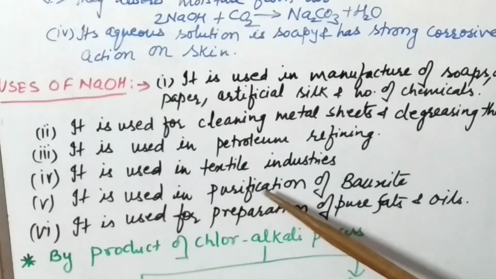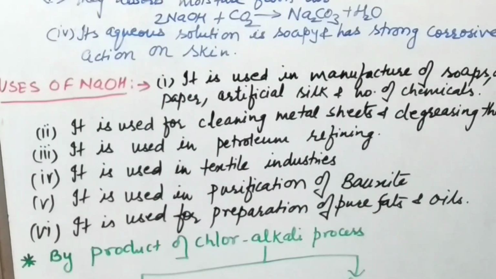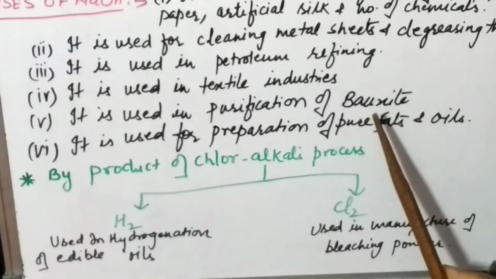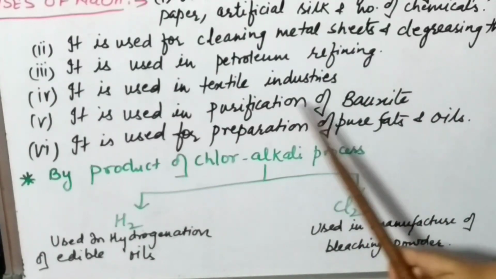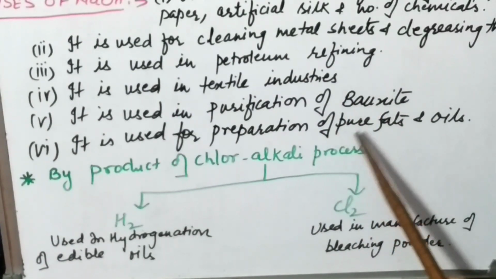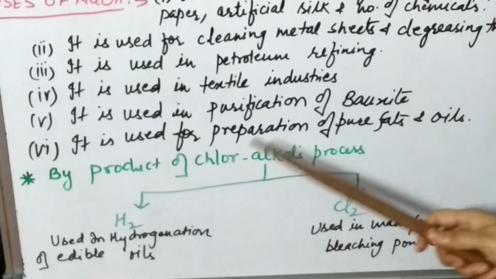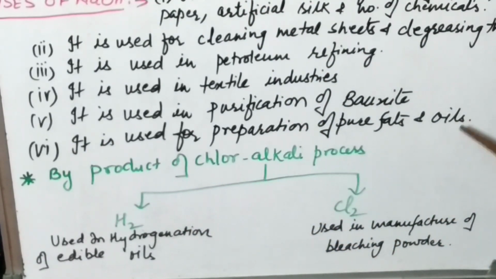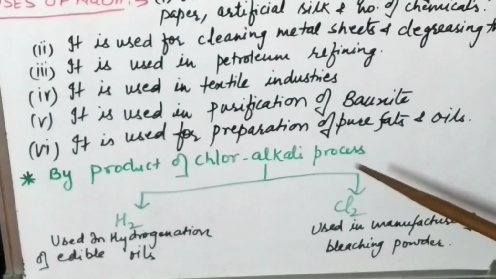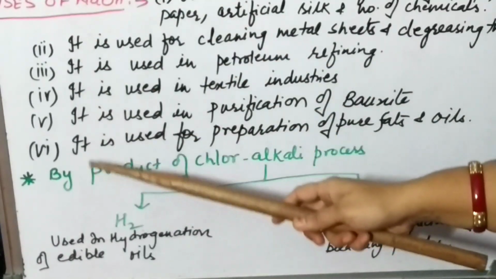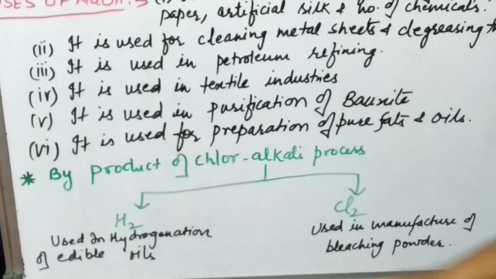It is used in purification of bauxite. What is bauxite? It is an ore of aluminium. So whenever it has to be purified, it is done with the help of caustic soda. Now sixth, it is used for preparation of pure fats and oils. Okay. Now these all were the uses of caustic soda.